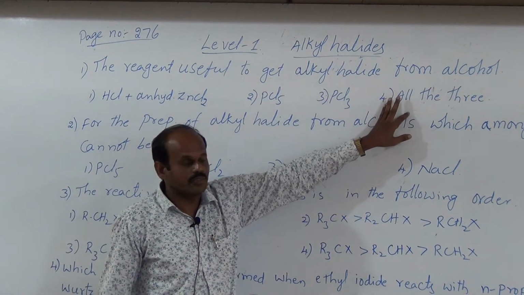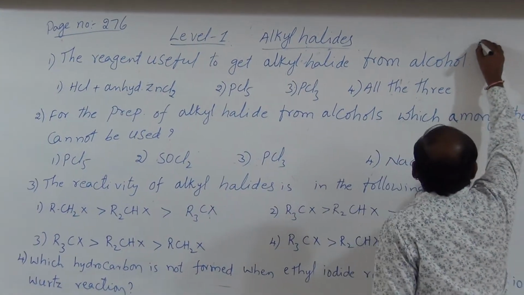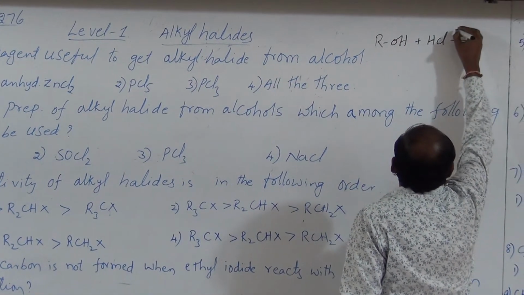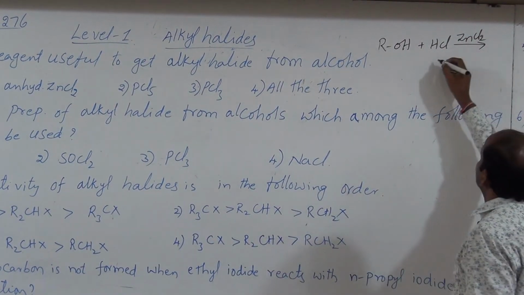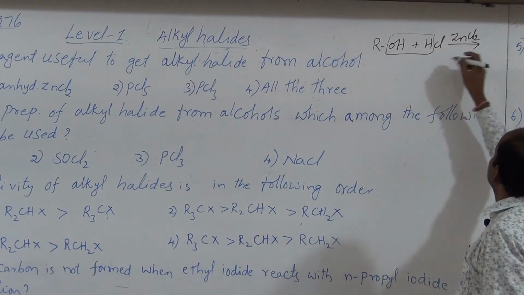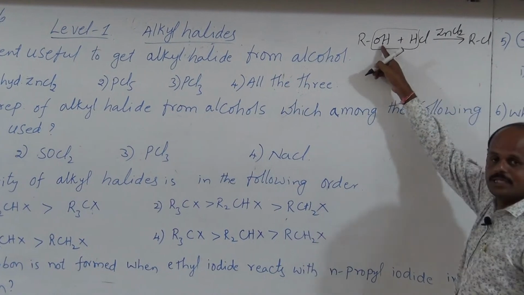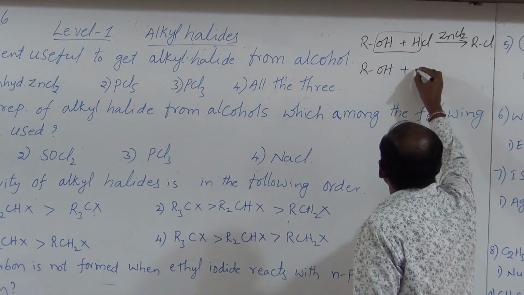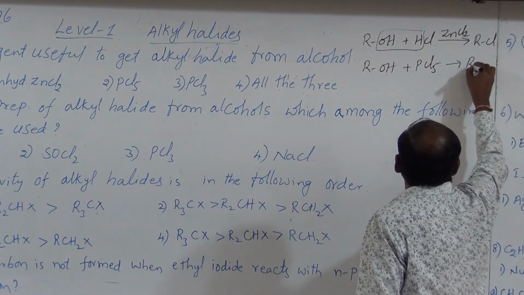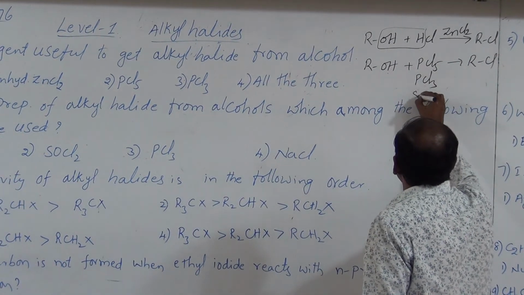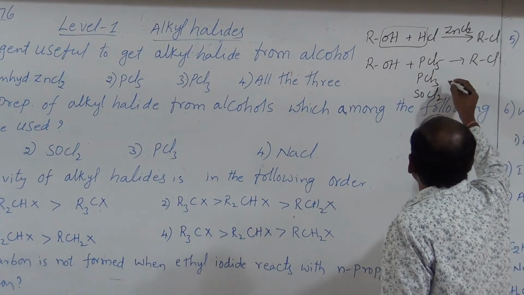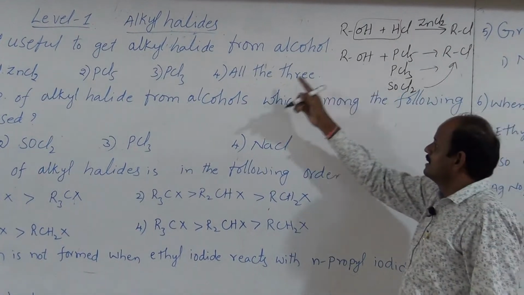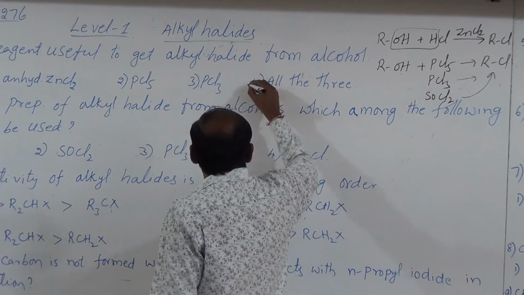All the three. Okay, because if you take alcohol, then first option HCl in the presence of anhydrous zinc chloride, then what will we get? Alkyl chloride by the removal of H2O. And what is the second option? Alcohol reacts with PCl5. Here also we get alkyl chlorides, or with PCl3 or SOCl2. These all reagents are used for the preparation of alkyl chlorides. Hence, what is the answer? All the three. It is the answer.